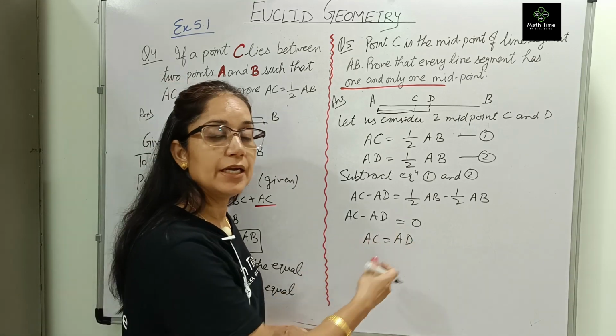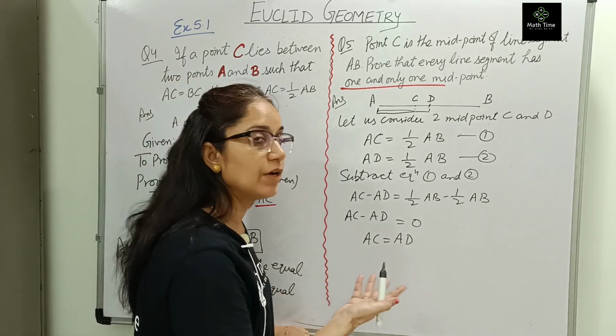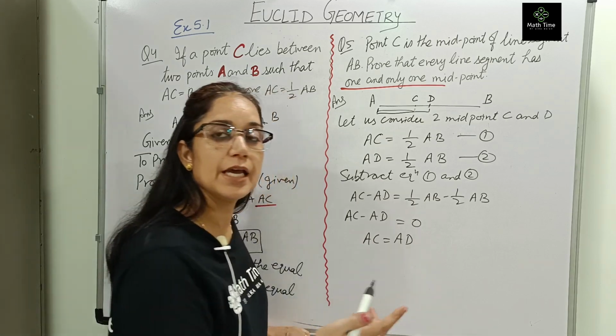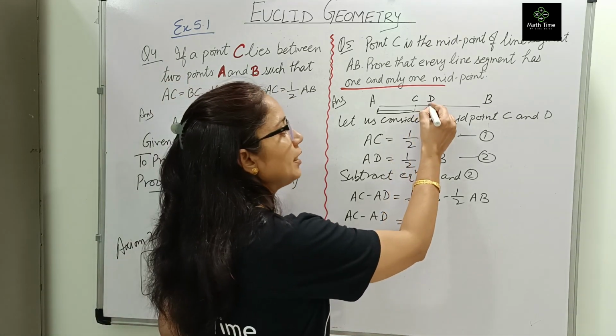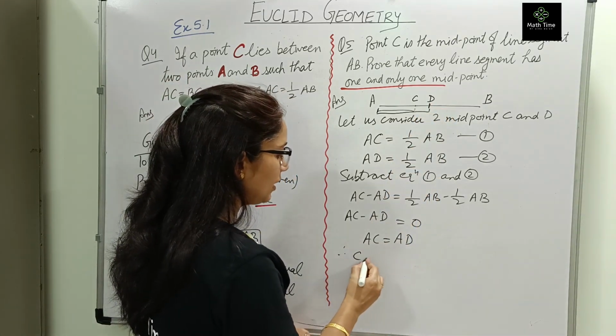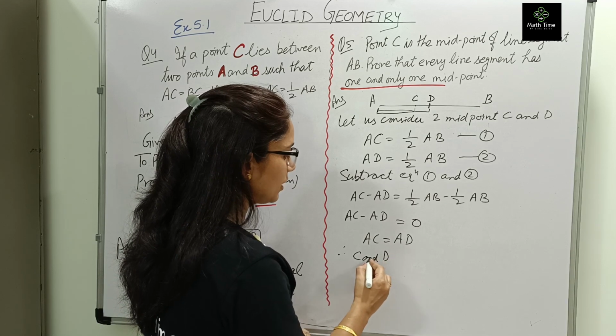Now AC and AD are both equal. That means these are one point. Two distances can be equal only when they are coinciding. That means C and D points are coinciding.